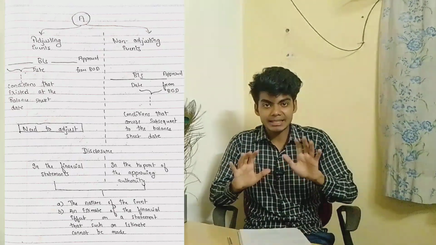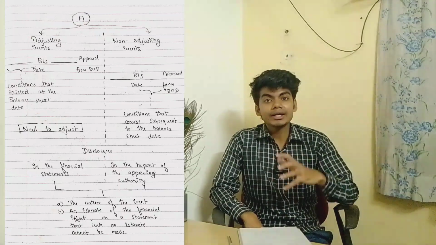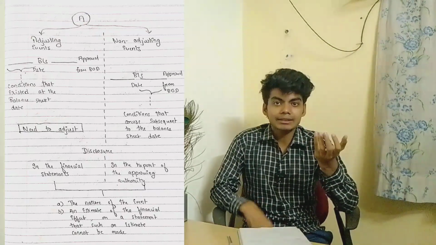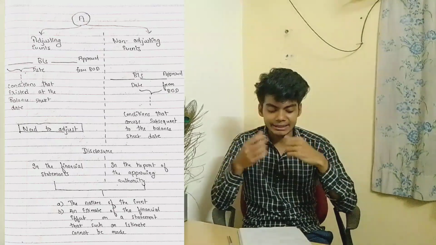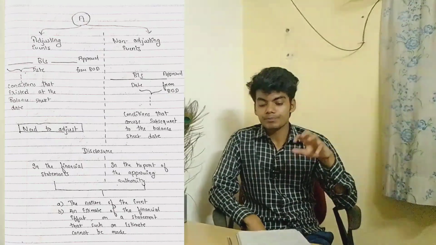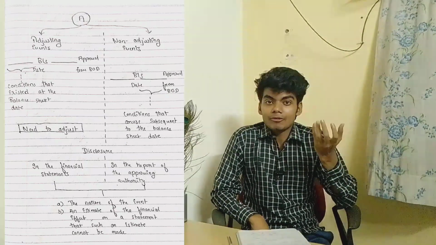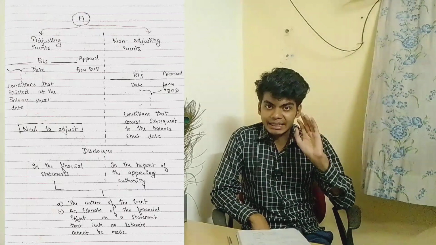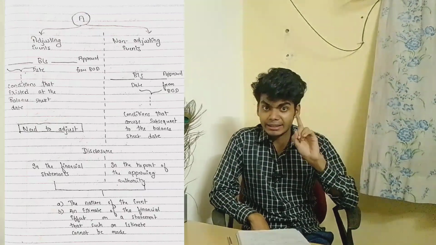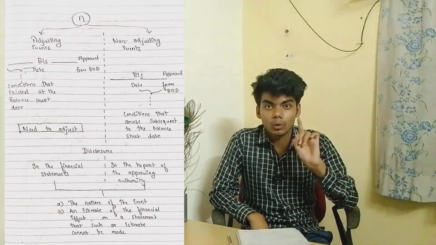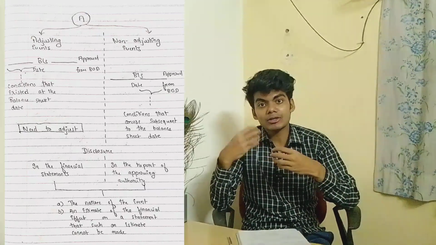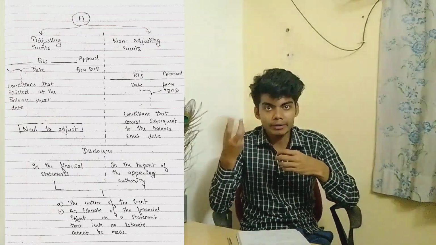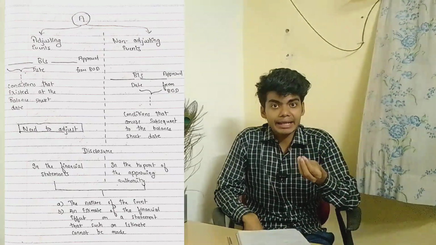Okay, it's very simple. Now, what are the disclosures of an adjusting event and what are the disclosures of a non-adjusting event? Let's see. As we all know, we have to adjust the events in the balance sheet date only, so we have to disclose in the financial statement only. Whereas on the other hand, if it is a non-adjusting event, then